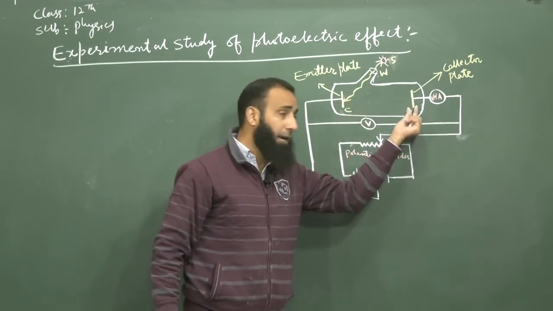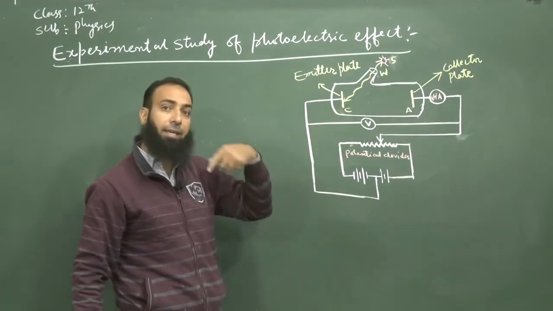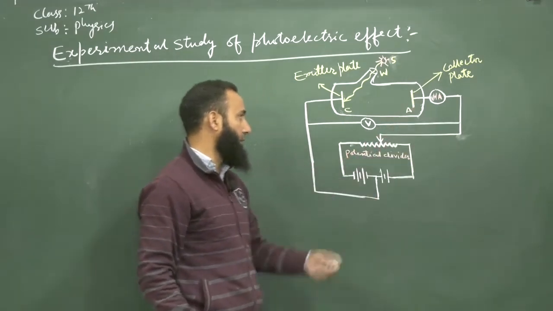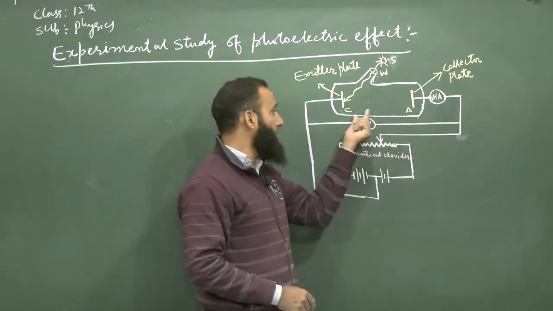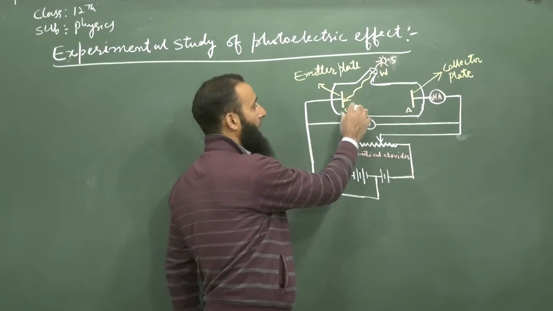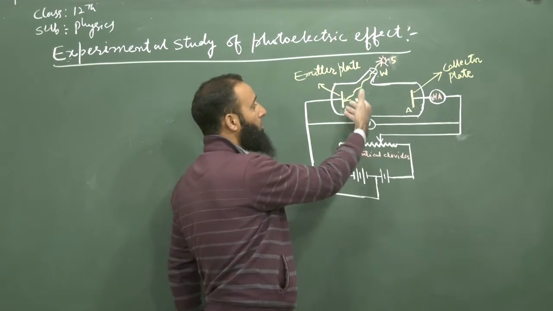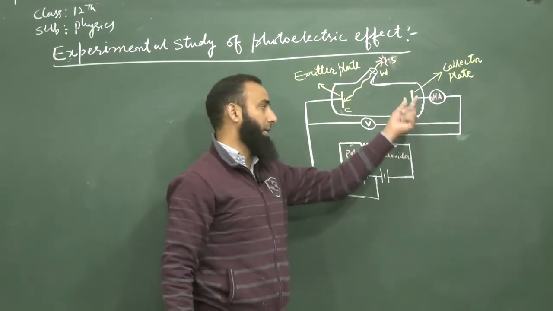If it is made negative, then the electrons coming out from the emitter plate get repelled, because its potential will be negative relative to the plate C. When the electrons get attracted, they are collected by this collector plate. That is why this is known as the collector plate.